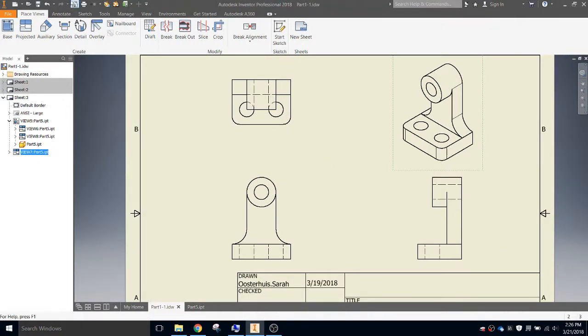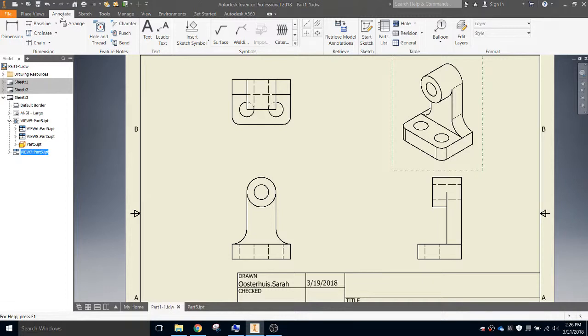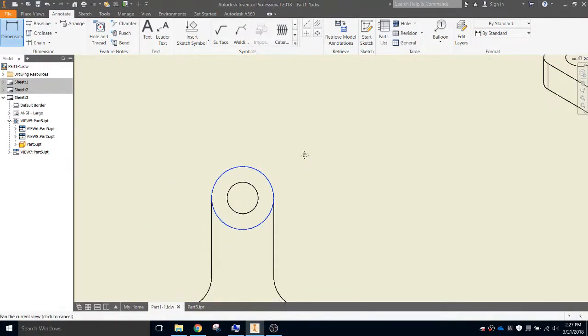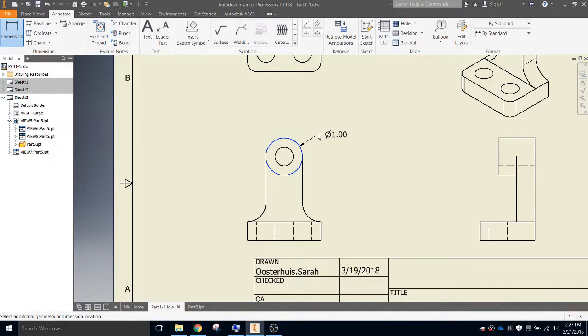First thing I'm going to do is circles and arcs. Go to the Annotate ribbon, and in the Annotate ribbon, just hit the regular dimension tool here. We're going to start by putting the diameter on these two circles on the periscope section. All right, so I put the first diameter on.